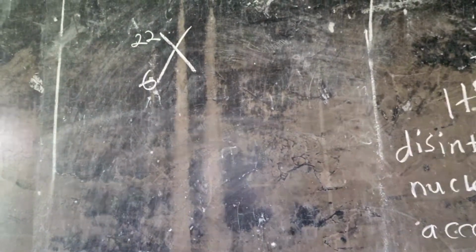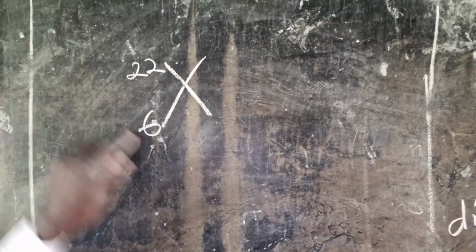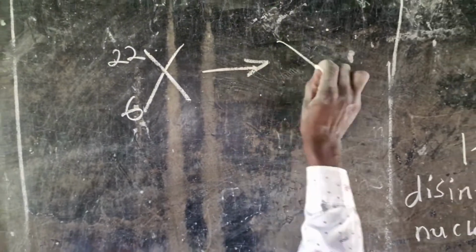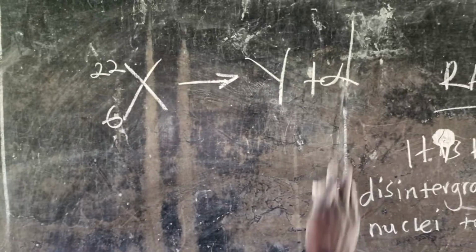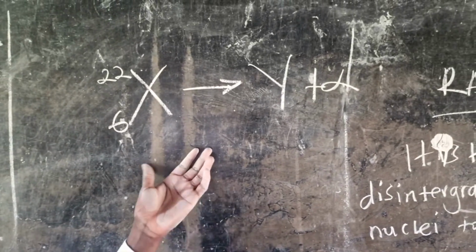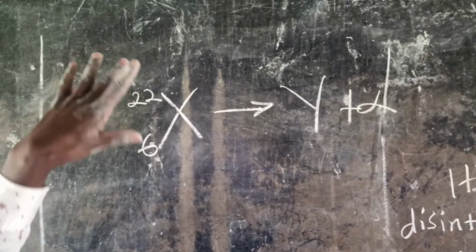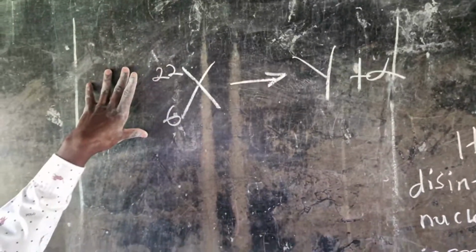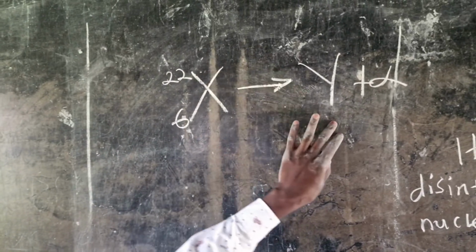It undergoes decay to form Y and emits an alpha particle. Now they want us to write a balanced equation of the reaction process. This is the heavy unstable nuclide, going under spontaneous disintegration to become stable.